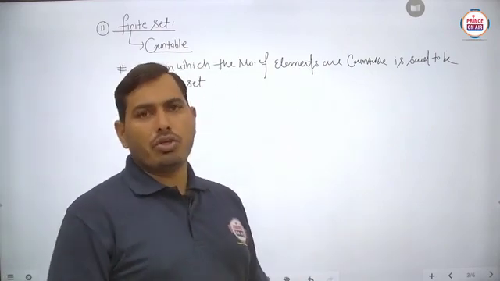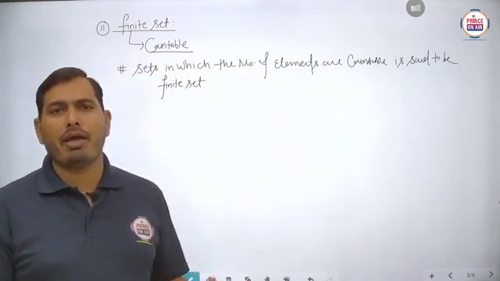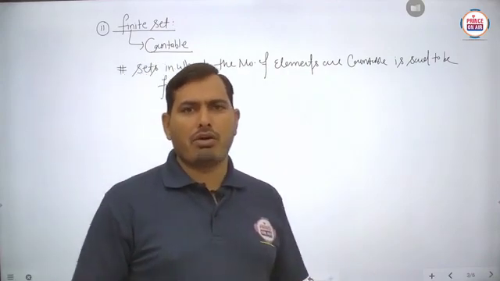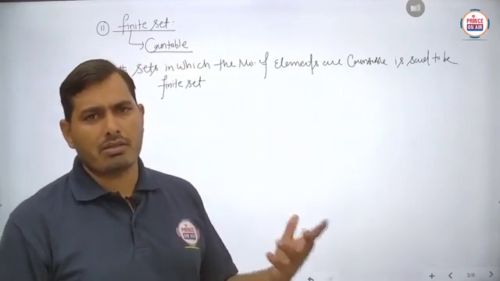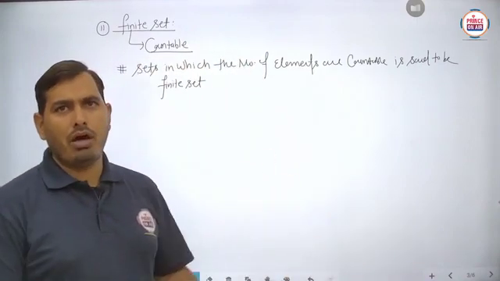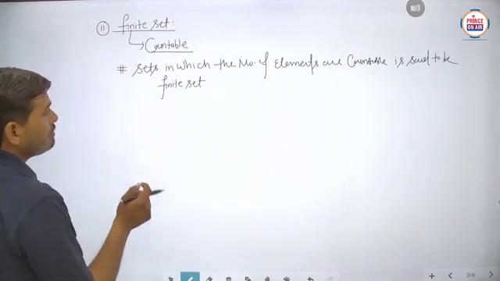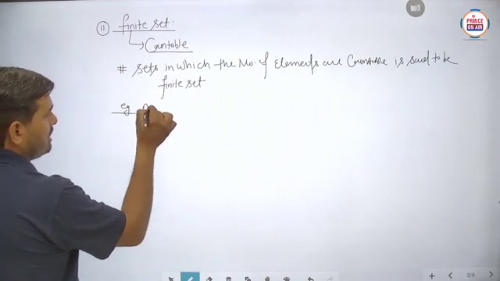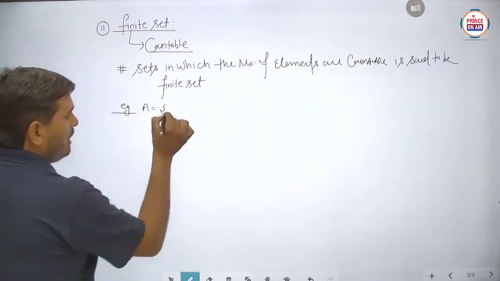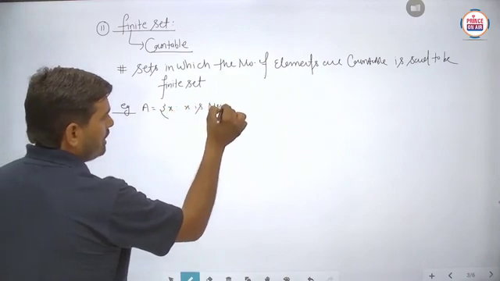Countable means you can easily count whether the number of elements is 5, 6, 7 or many more, 1000, 10,000, 15,000, but there is a fixed quantity of elements, then this is said to be a finite set. Suppose we take an example: set A is x such that x is a natural number less than 10.